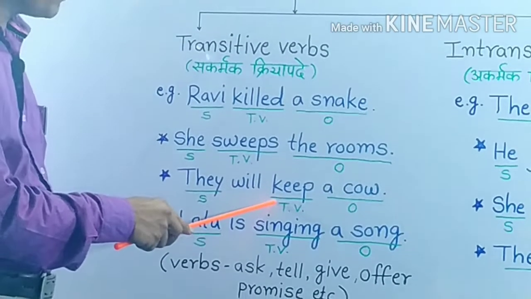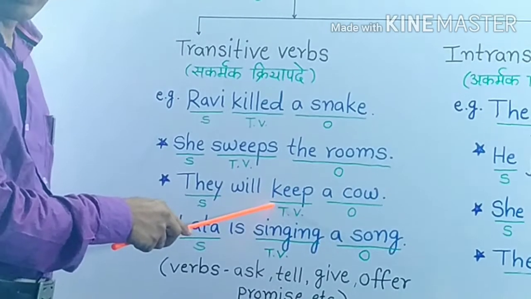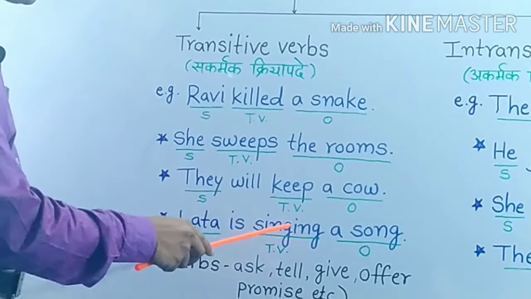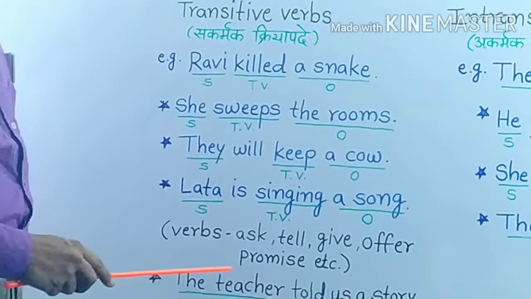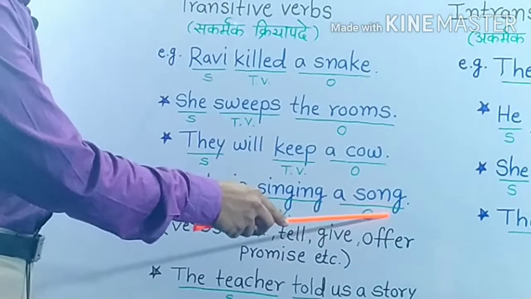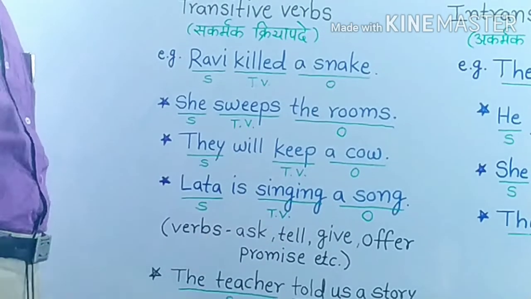Keep is here main verb. It has an object. So, it is also a transitive verb. Lata is singing a song. Singing is main verb. A song is an object. So, singing is a transitive verb.